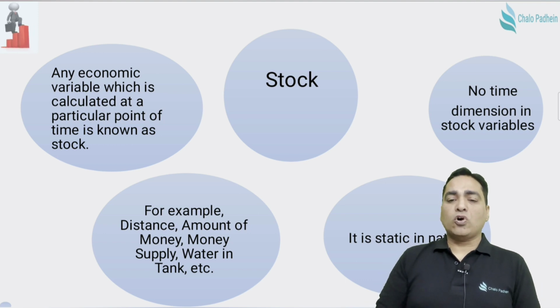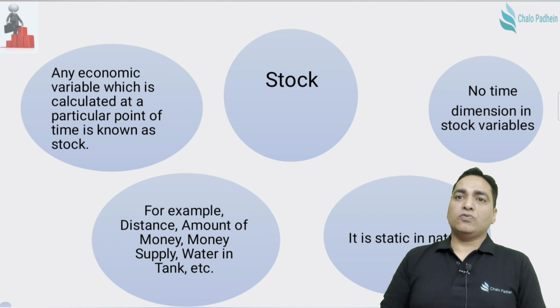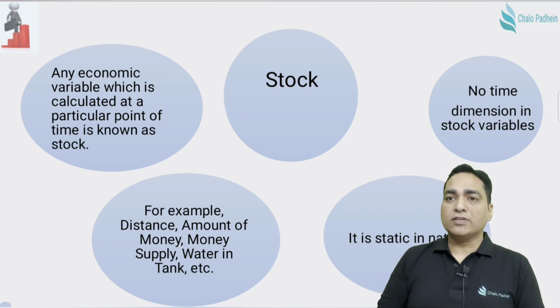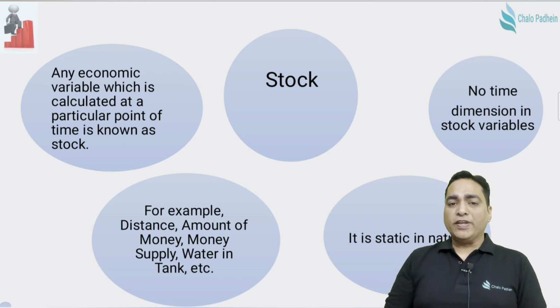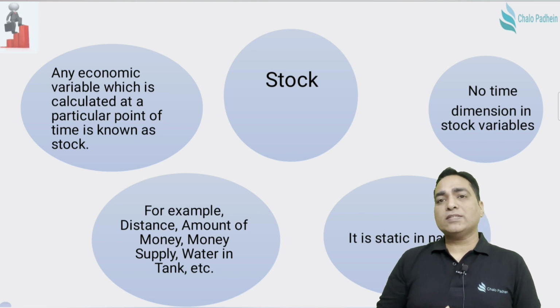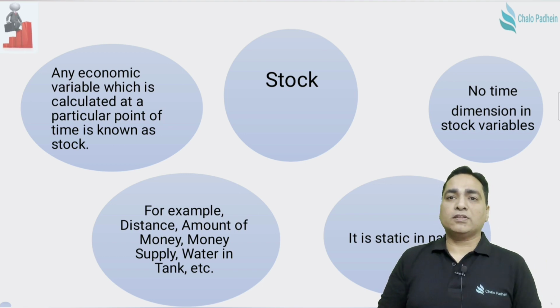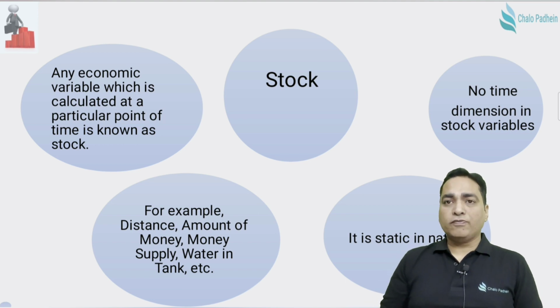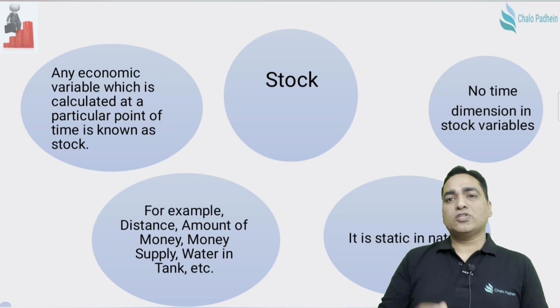Certain other examples of stock are the distance, the amount of money that you have, the money supply, the water in your water tank. So we say your water tank has 1000 liters, your water tank has 3000 liters. So that is the stock concept. So how do we define a stock? Any economic variable which is calculated at a particular point of time is known as stock. किसी भी एक particular point of time पे जिस वेरिएबल को हम कैलकुलेट करते हैं. So your parents ask you, what is the stock of pens you have before your exams, right? So stock of pens means, are you carrying 2 pens, 3 pens, 4 pens for your exam? So this is stock concept.